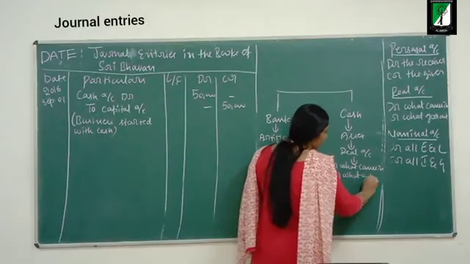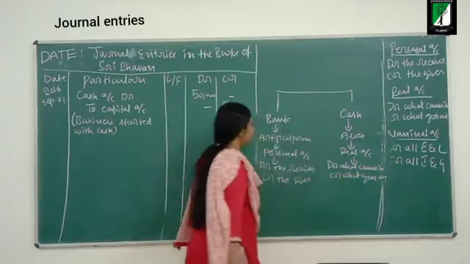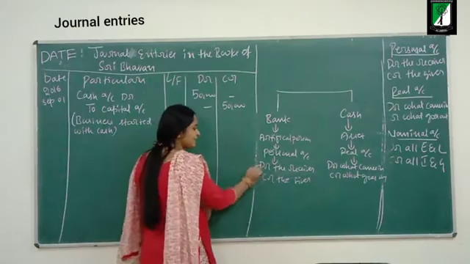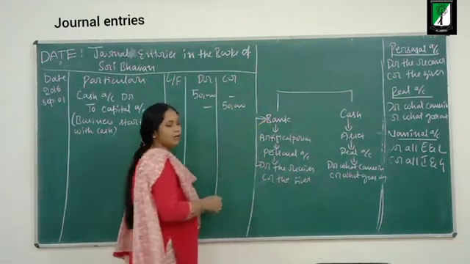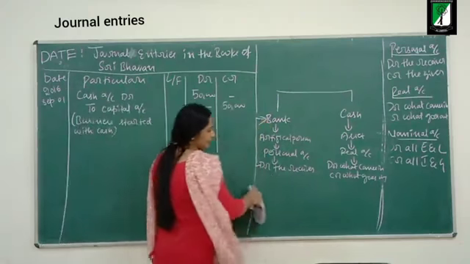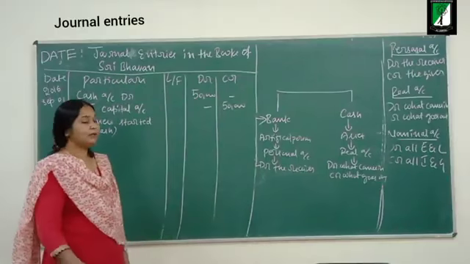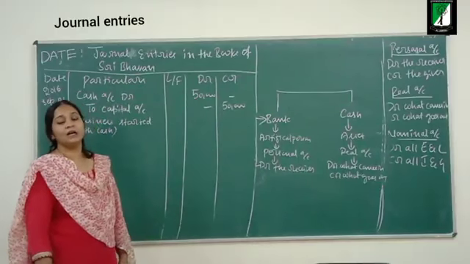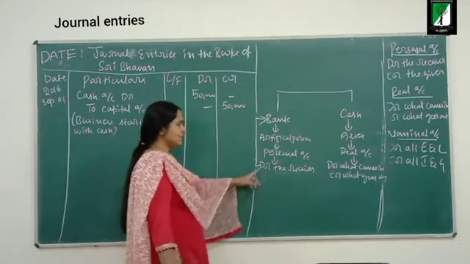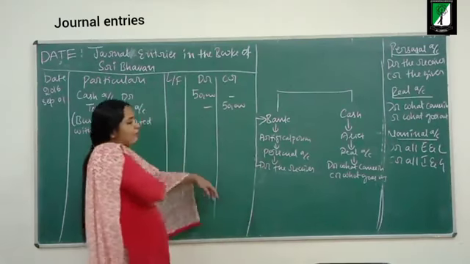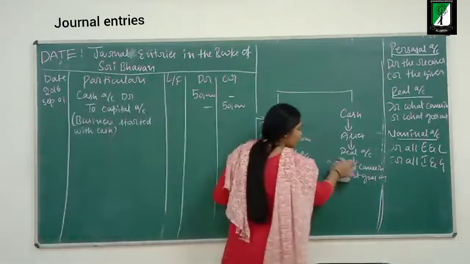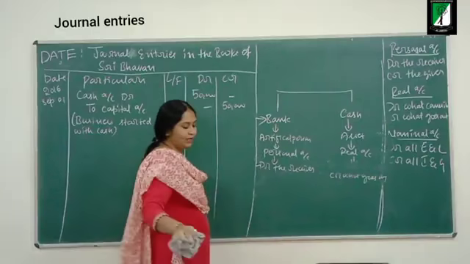Now, here a bank account is involved. Is the bank the receiver or the giver of money? Bank is the receiver. The business has opened an account with Canara Bank by depositing rupees 10,000, so the bank is the receiver. From the business, is cash coming in or going out? It is going out.